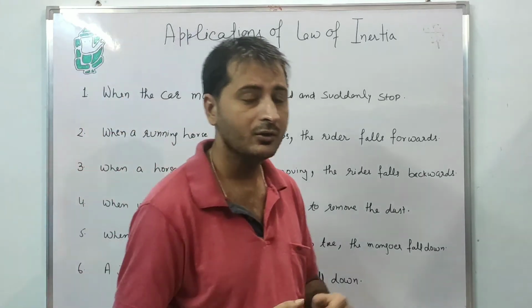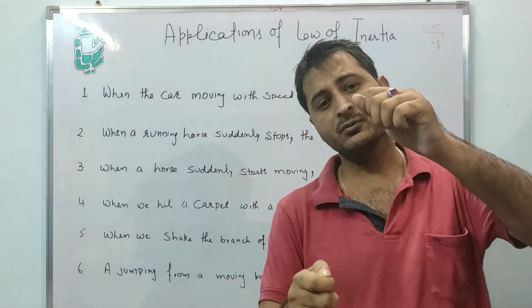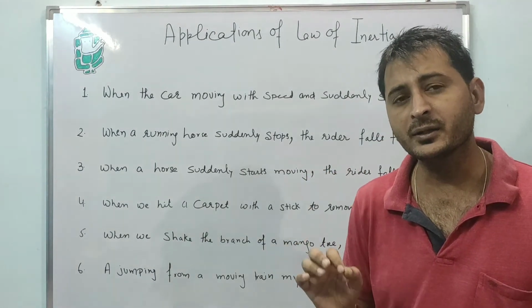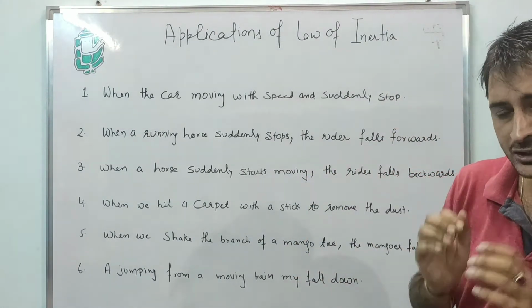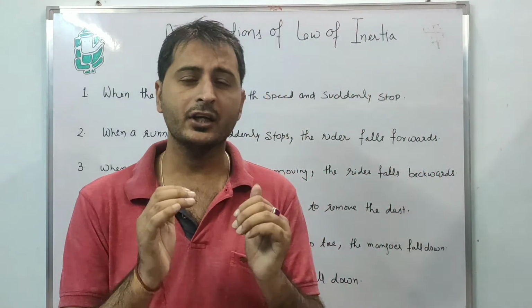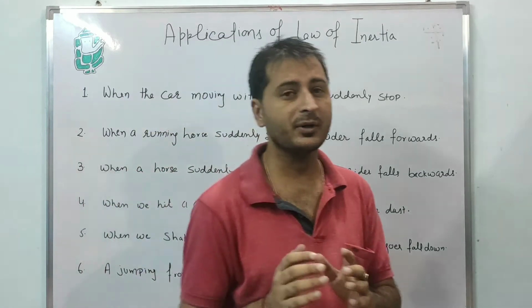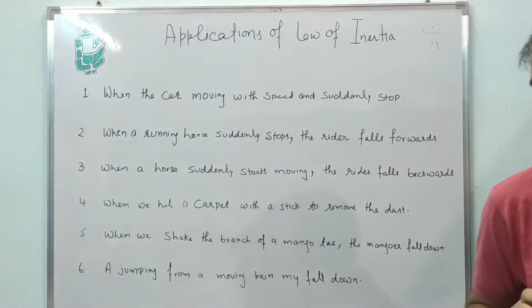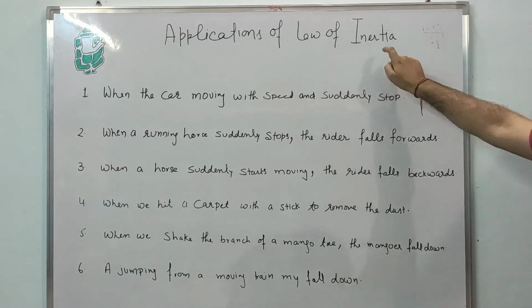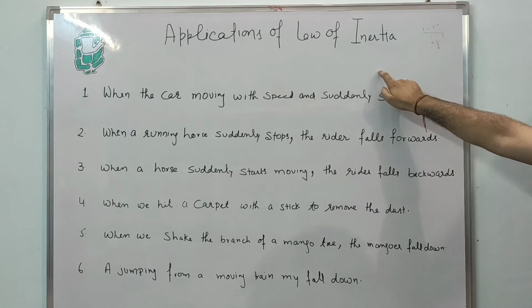How? When you hit the carpet with a stick, the carpet gets into motion, but the dust particles remain at rest. That's why your carpet gets cleaned. That is one kind of example of the law of inertia.